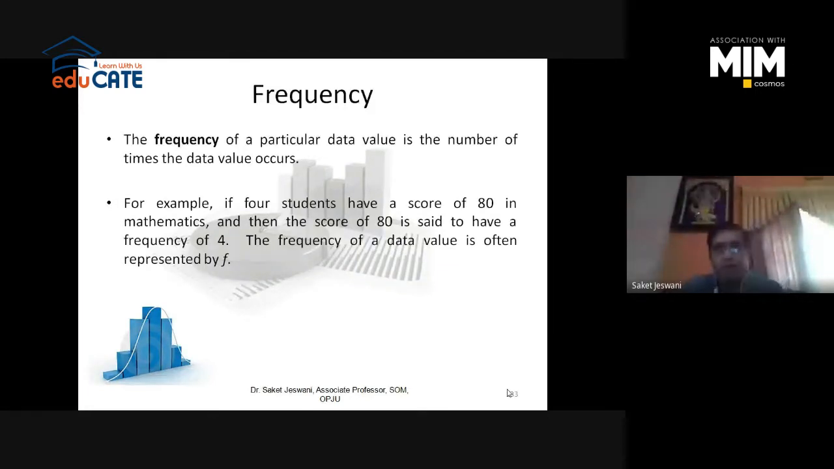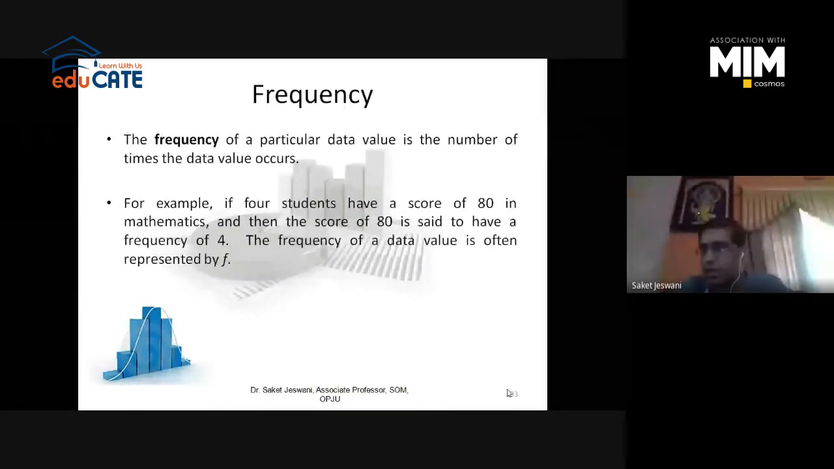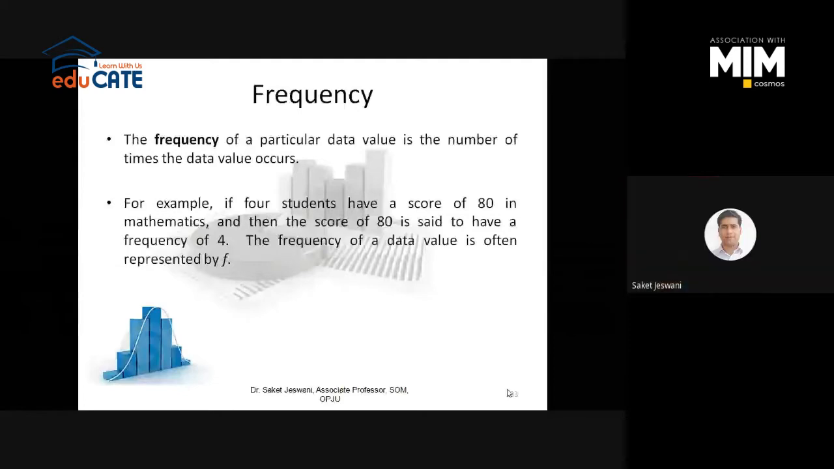For example, if four students have a score of 80 in mathematics, then the score of 80 is said to have a frequency of 4, right? This is how we calculate or understand the characteristics of the data. This is a small example I have considered to understand how the frequency is calculated, or how the characteristics of the data are described.